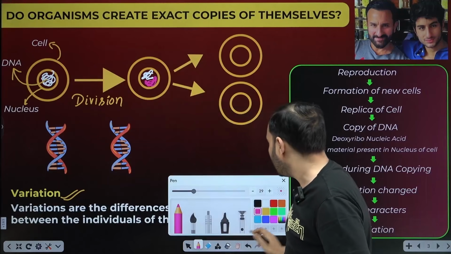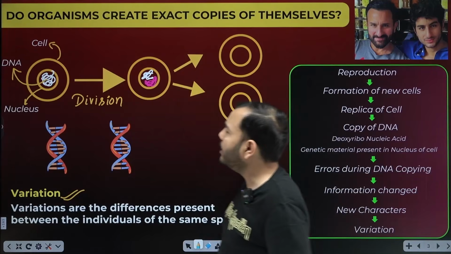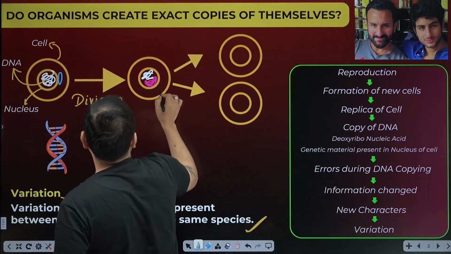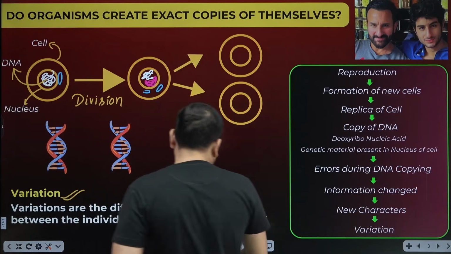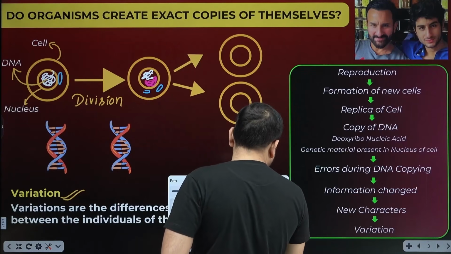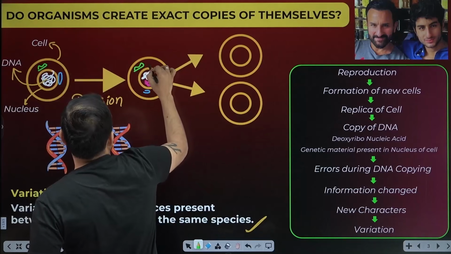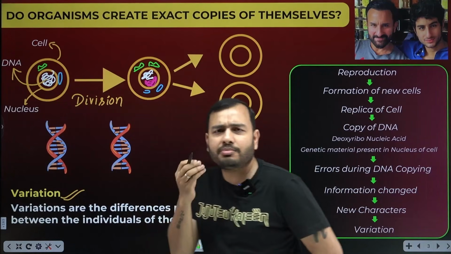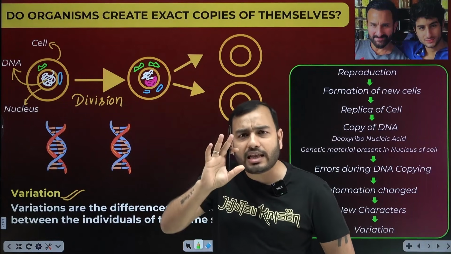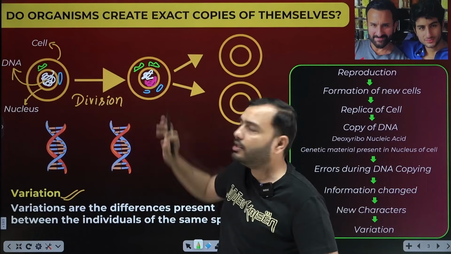Okay, what else is there in the cell? There are many things. Mitochondria. There was one mitochondria inside it. Here one more was formed. And what else is there in the cell? There are ribosomes, sir. Okay, ribosomes are there. Suppose there is 1 ribosome here. Here 2 ribosomes were formed. Then what is there? There is endoplasmic reticulum. Its copy too. So copies of all the cell organelles start forming.